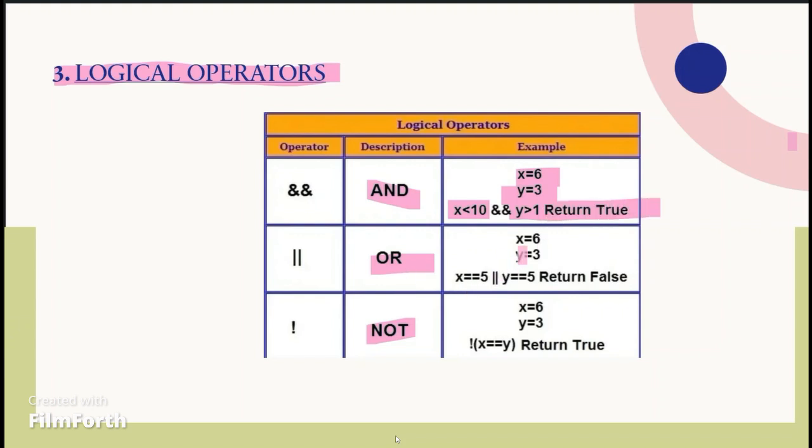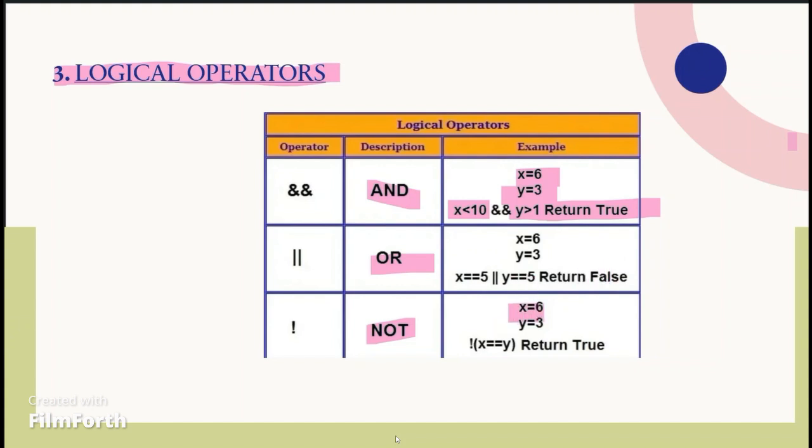And in logical or, same. x is equal to 5 and y is equal to 5. Here x is not equal to 5 and y is also not equal to 5, so it returns false because both the conditions are false.